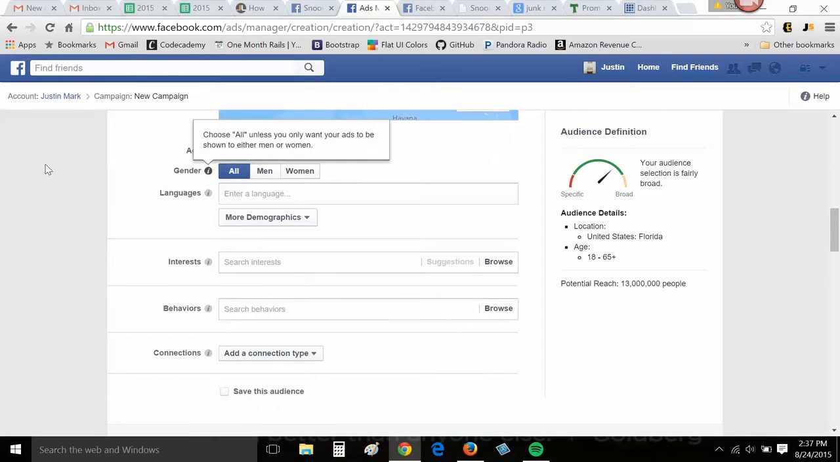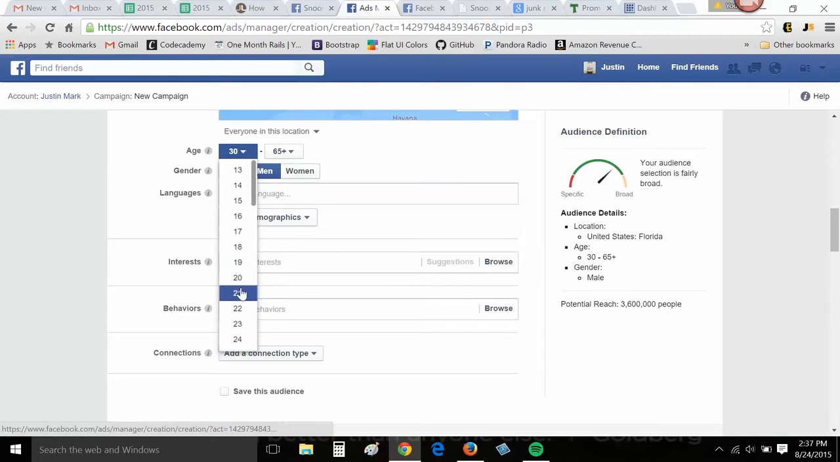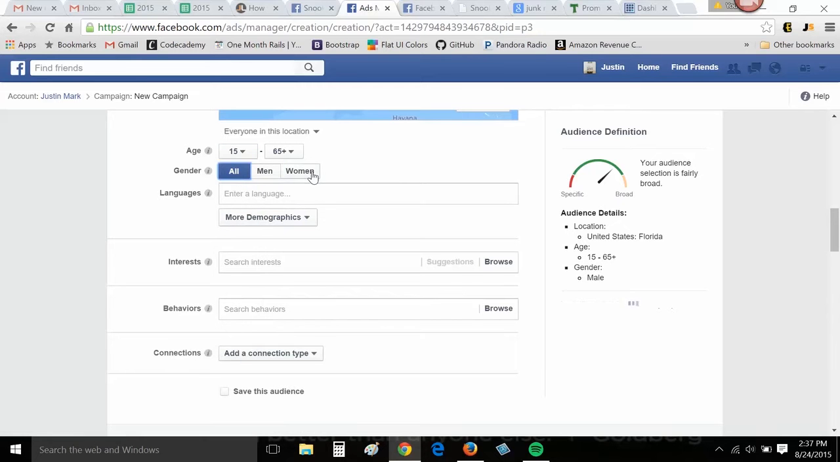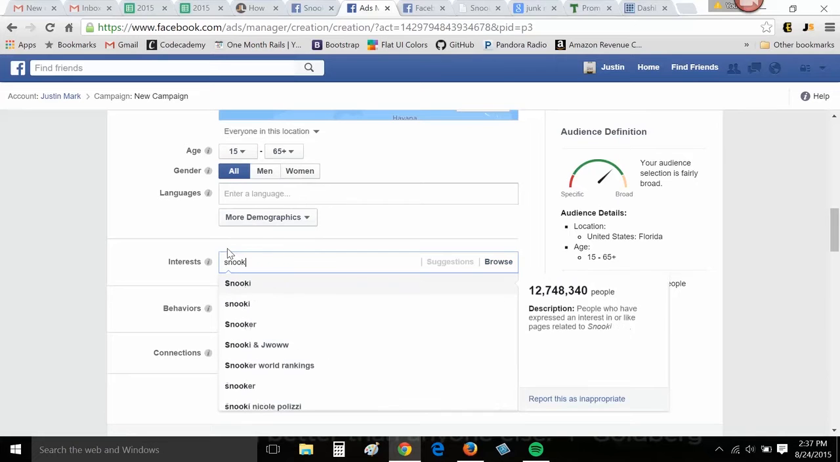Scroll down. Again, I don't know the demographic as well as this Facebook page owner does, but again, we can look at the back end under Facebook Insights and see what the age is. I'm assuming that fishing, it's going to be men between 30 and 65 plus. That's just my safe assessment. But again, let's go broad. Let's see possibly some high schoolers that snook fish and some girls that snook fish. So let's jump into interest, snook.